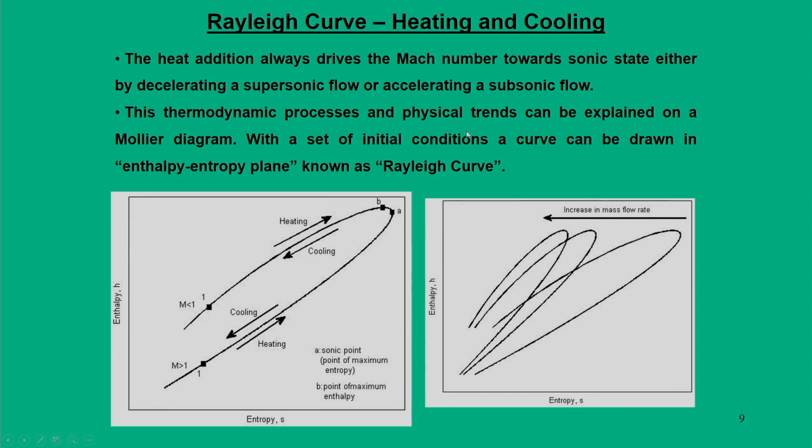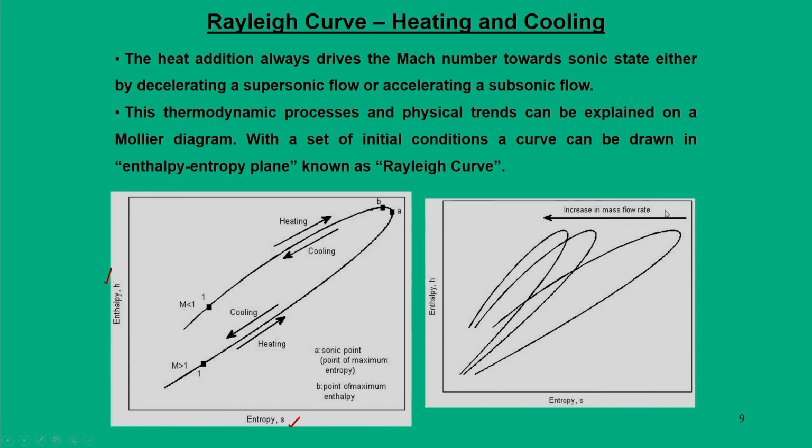That means, when heat is added in a supersonic flow, the Mach number decreases, but in a subsonic flow, when heat is added, Mach number increases. So, at some point they will reach a sonic state, and such a process we interpret thermodynamically in a diagram called the Mollier diagram, the enthalpy entropy diagram. In fact, this is a very basic diagram in thermodynamics.